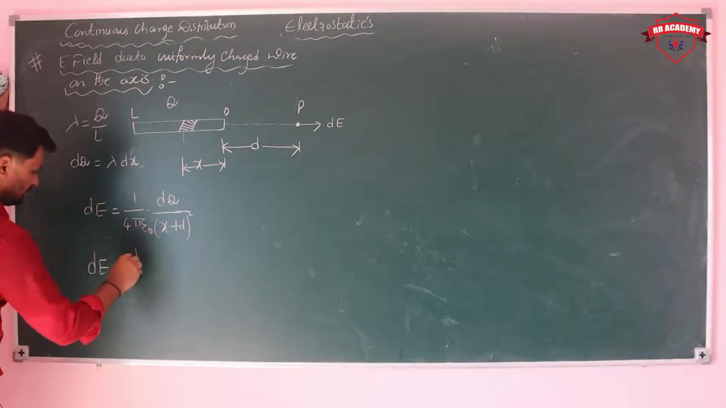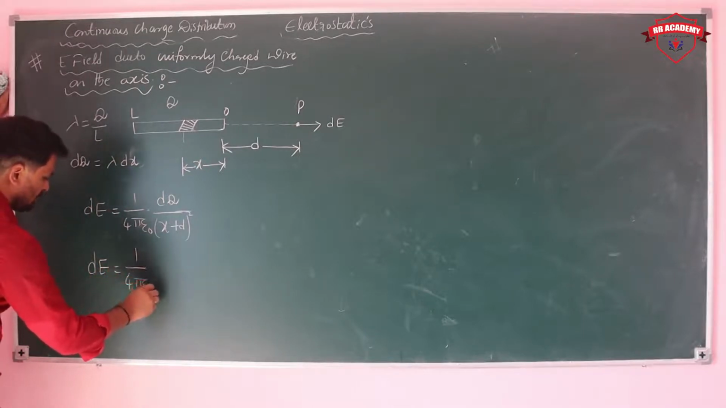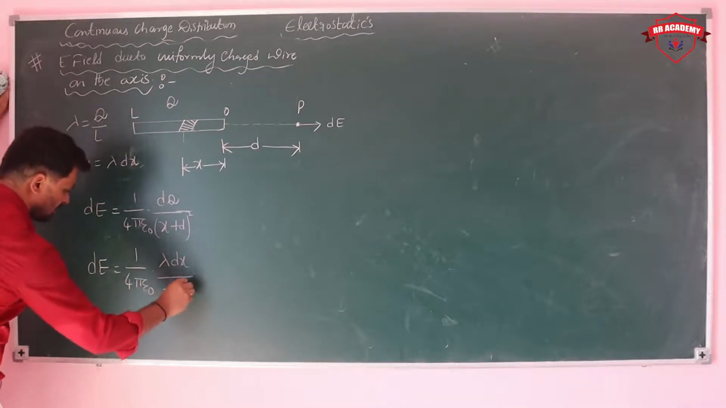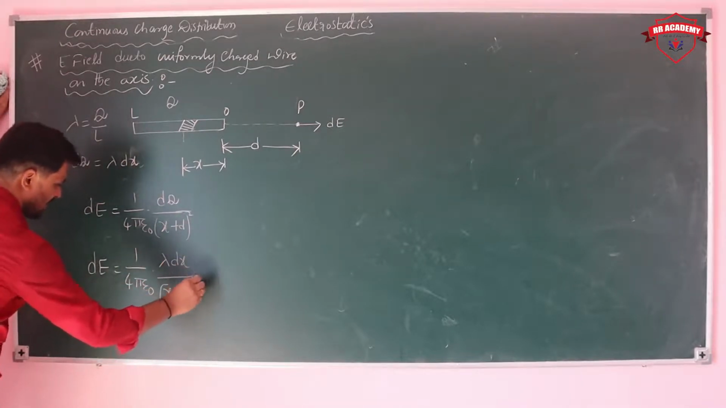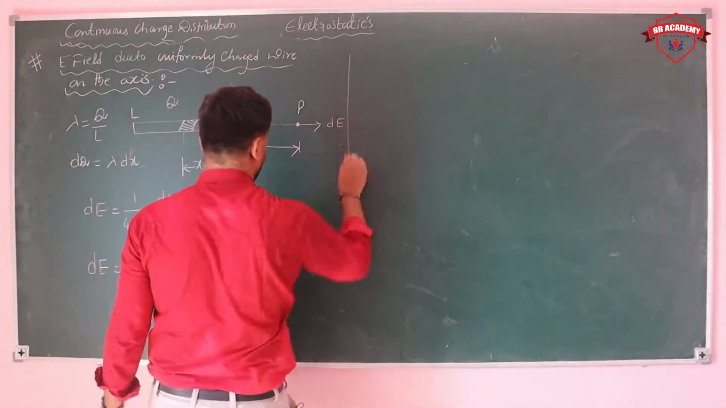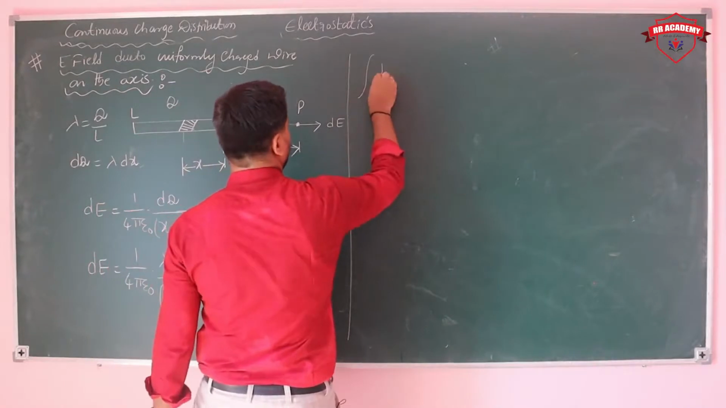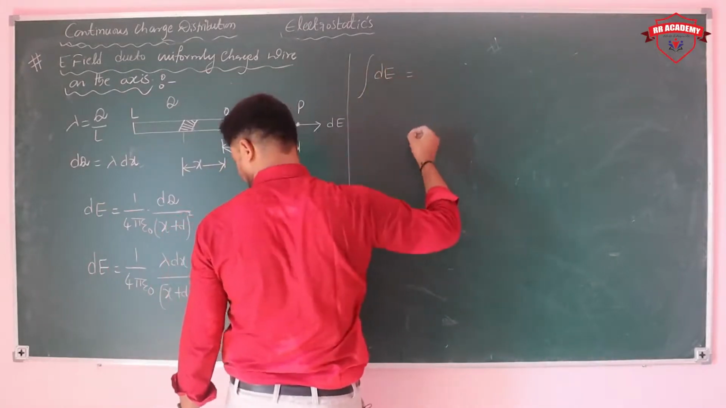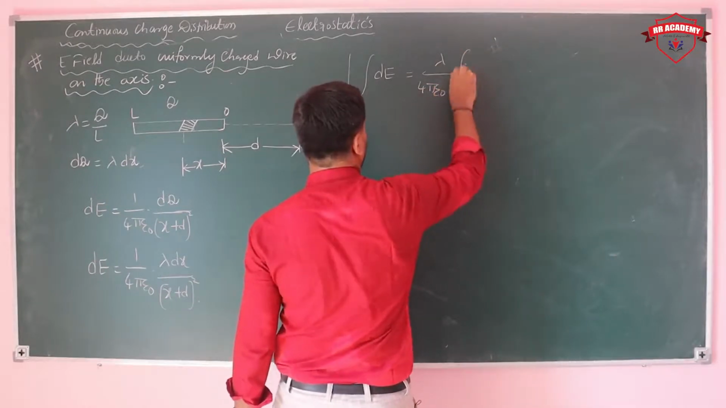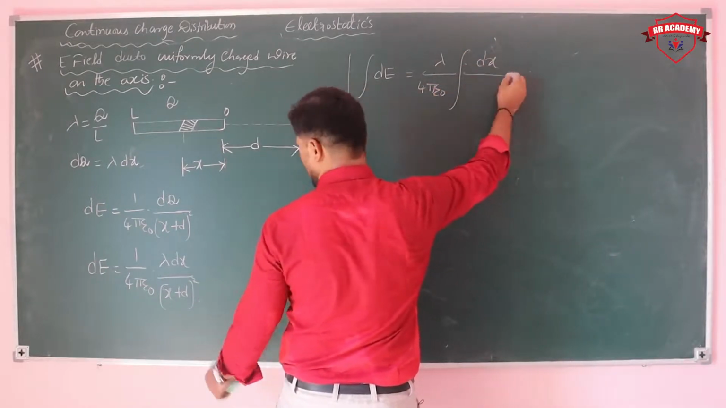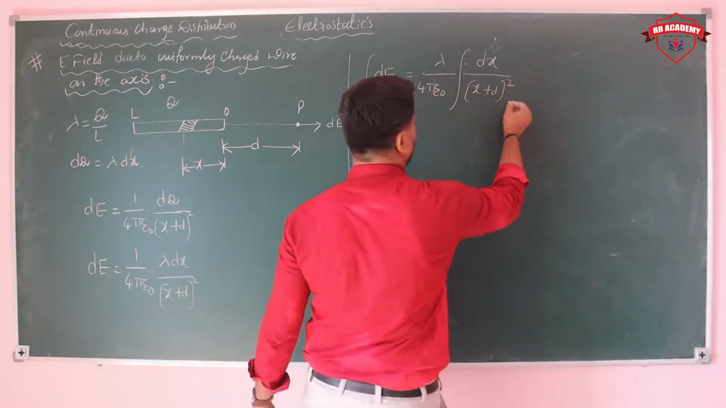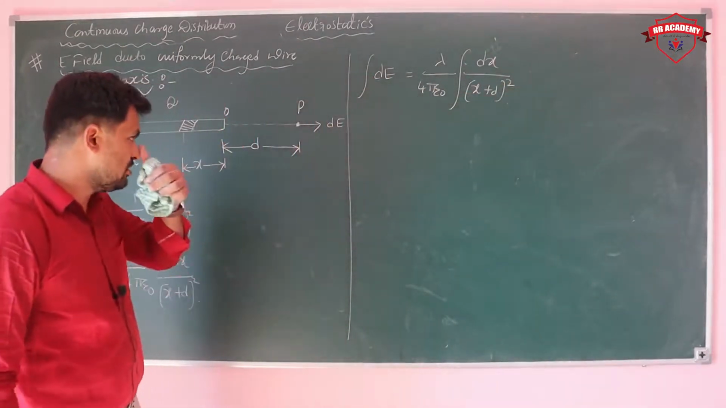dE is equal to 1 upon 4 pi epsilon naught, lambda into dx by x plus d whole square. Now just integrate on both sides. Integral dE is equal to lambda by 4 pi epsilon naught, integral dx upon x plus d whole square.